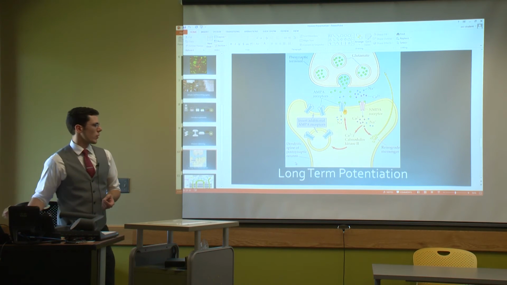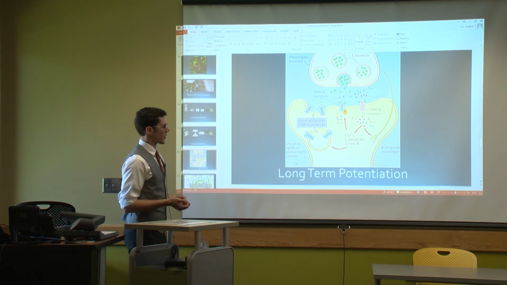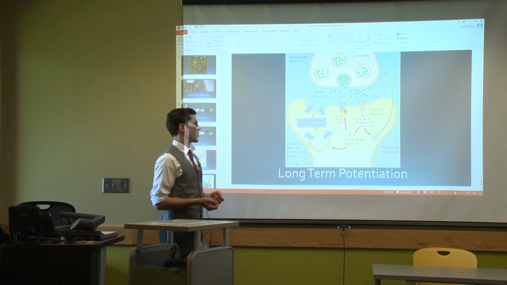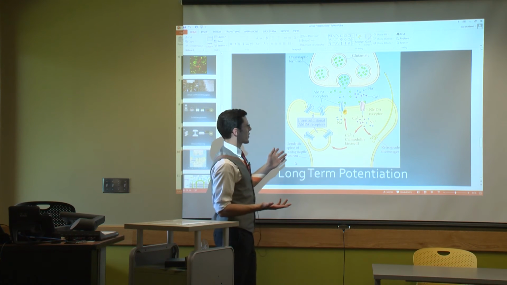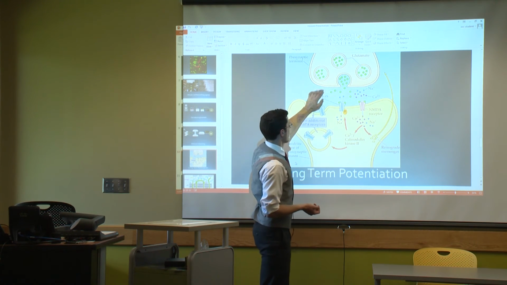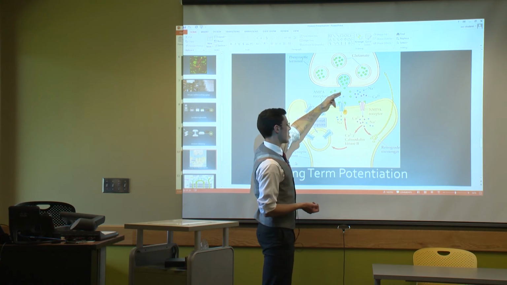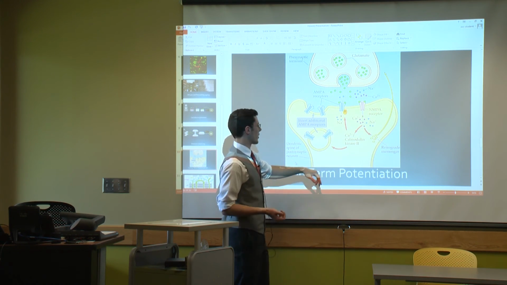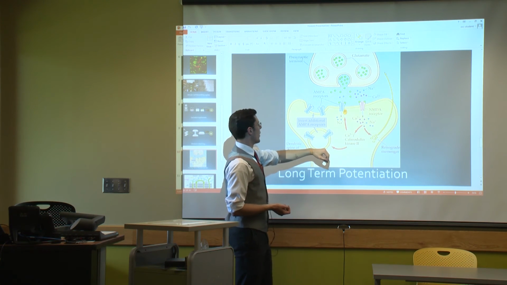And so in this research, what they're looking at is long-term potentiation in the mice. Long-term potentiation is where you'll have a nerve synapse, and the presynaptic neuron will release glutamate that'll bind to receptors and basically shoot the signal across the synapse into the postsynaptic neuron.